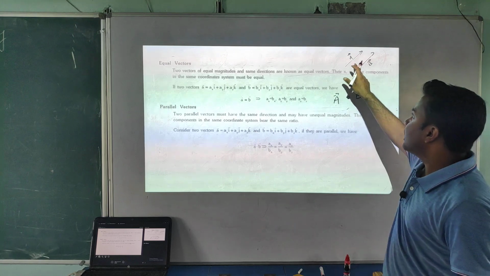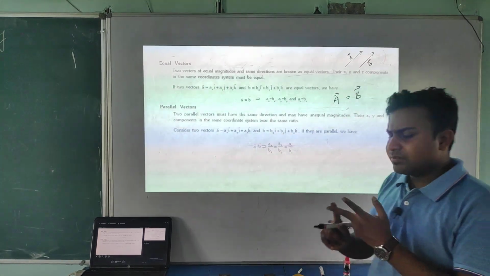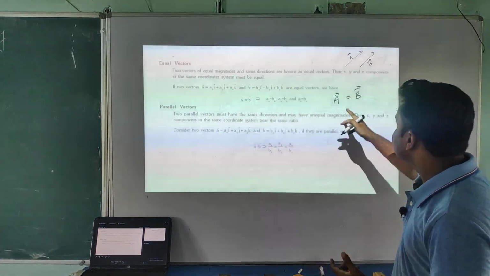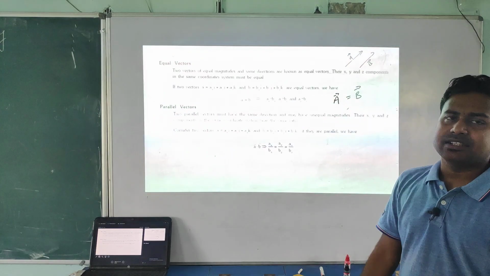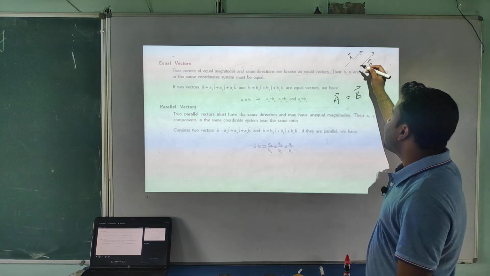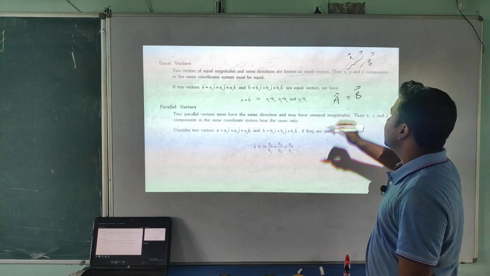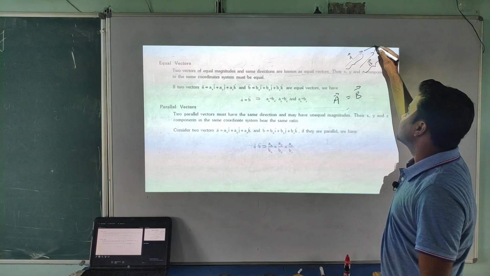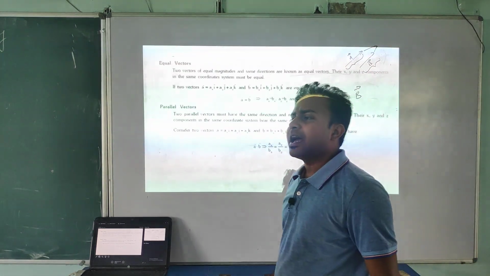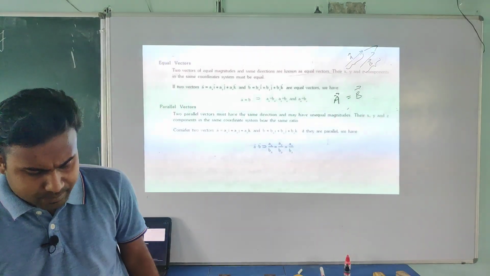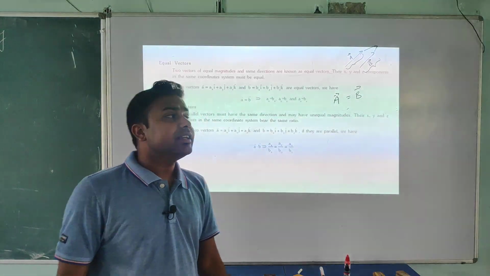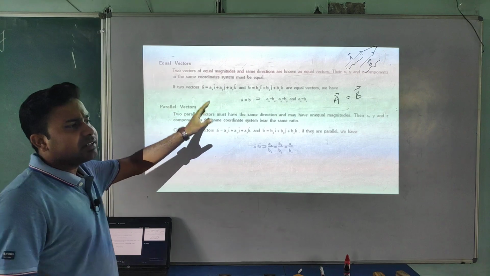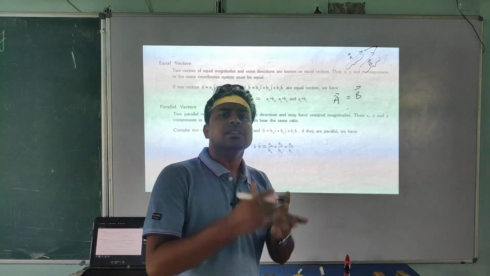Vectors have what? Direction, magnitude, and they follow vector algebra law. It is given that these two are vectors, so they follow the vector algebra law. Now what do you have to equate? The magnitude, which is the length from tail to tip, and the direction also. It means vectors having the same magnitude and the same direction are called equal vectors.